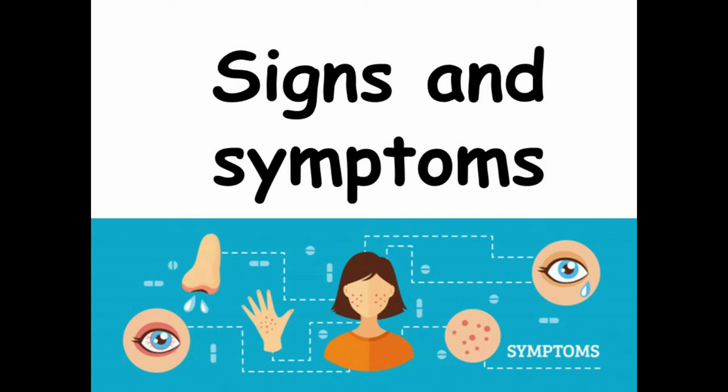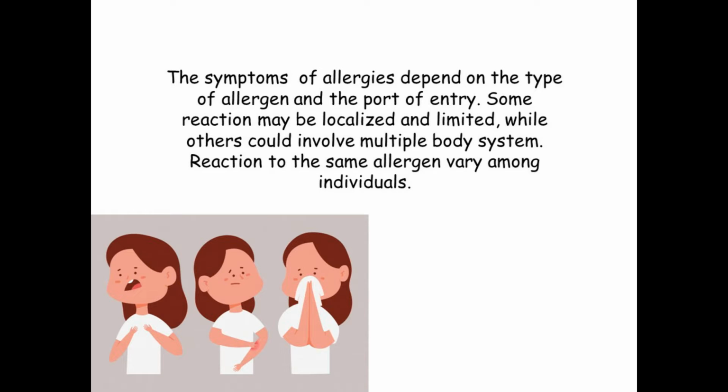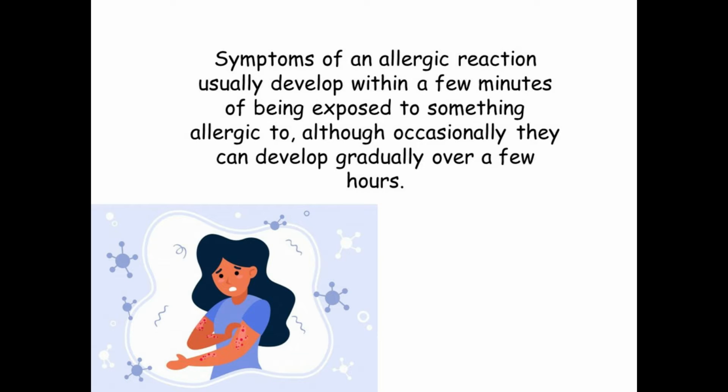Signs and symptoms. The symptoms of allergy such as rhinitis, conjunctivitis, asthma, and skin reaction depend on the type of allergen and the port of entry. Some reactions may be localized and limited, while others could involve multiple body systems. The reaction to the same allergen varies amongst individuals. Symptoms of an allergic reaction usually develop within a few minutes of being exposed to something you are allergic to, although occasionally they can develop gradually over a few hours.